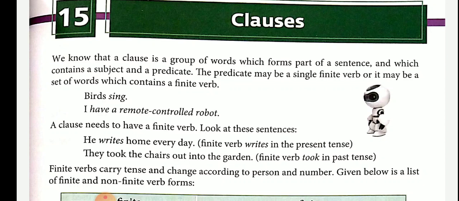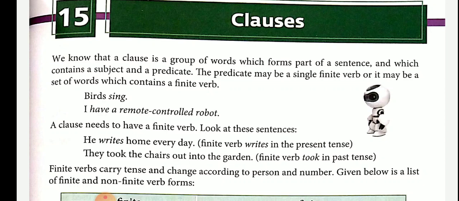I trust him, one clause. Because he always keeps his word, another clause. So it has two finite verbs, trust and keeps. The second one, my daughter loves pasta which she eats every day. Here also two clauses, so there are two finite verbs, loves and eats.